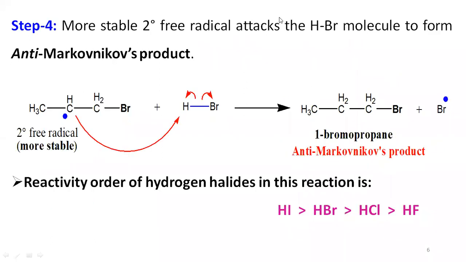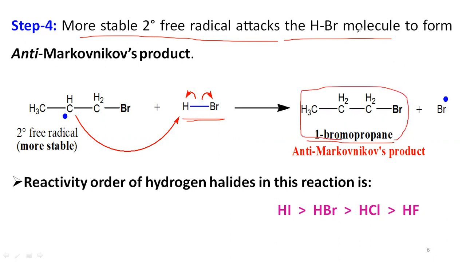Coming to the fourth step, the more stable secondary free radical attacks another mole of hydrogen bromide, which leads to the Markovnikov's product, that is 1-bromopropane, as the product in this reaction.